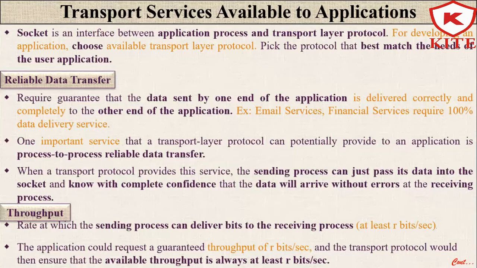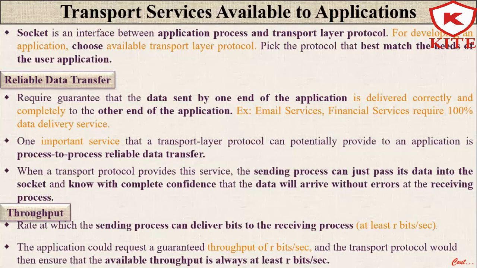Second example, internet banking. In that, the data is transferred 100%. If I am sending money from one account to another account, at that time I need to care about the data and the reliability of the transaction. So we need to guarantee data transfer.